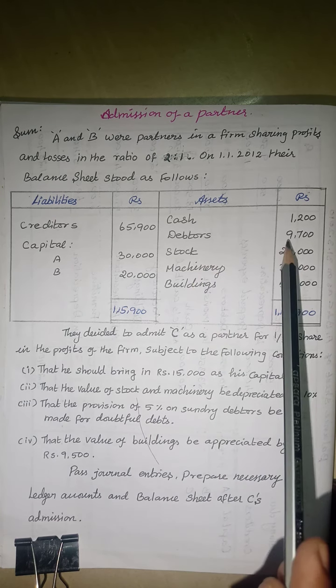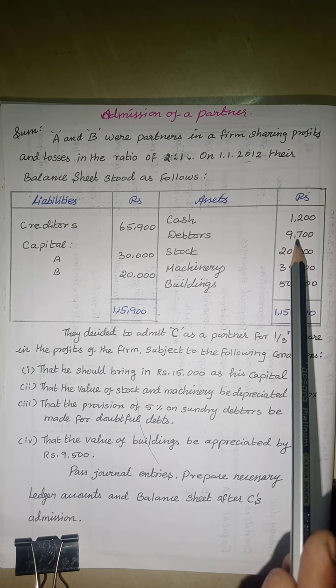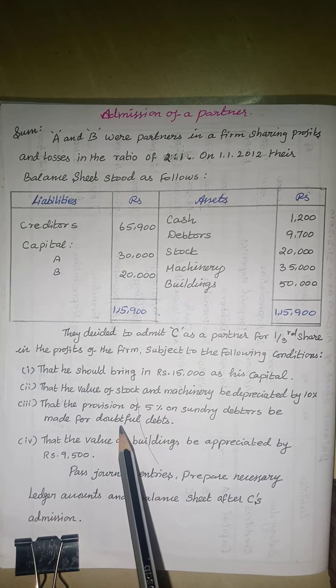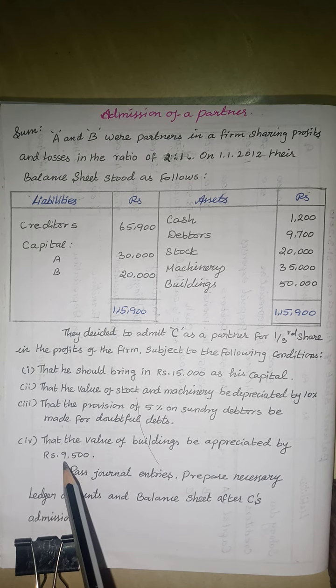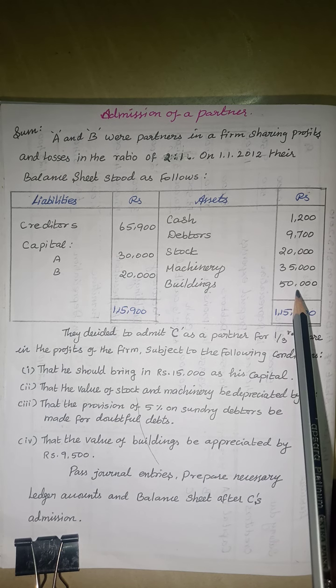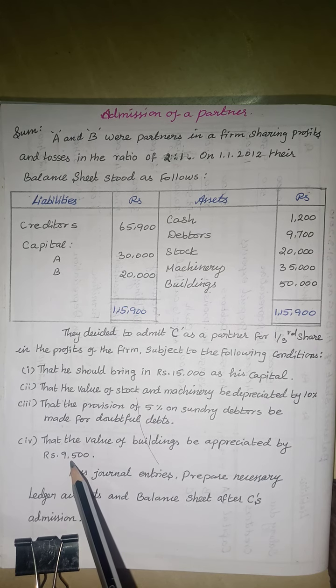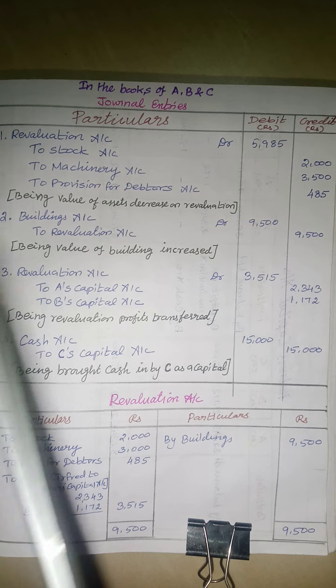So debtors 9,700. Provide 5% as doubtful debts. Then the value of building be appreciated by 9,500. So the building is already 50,000 plus appreciation of 9,500. So shall we go to the solution? This is the solution for that.